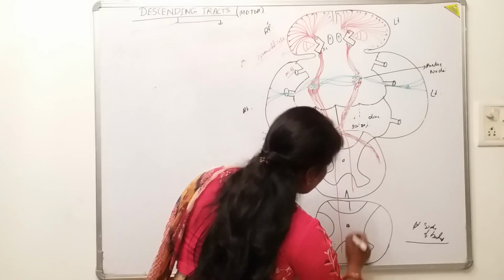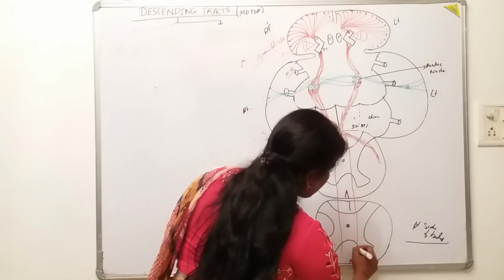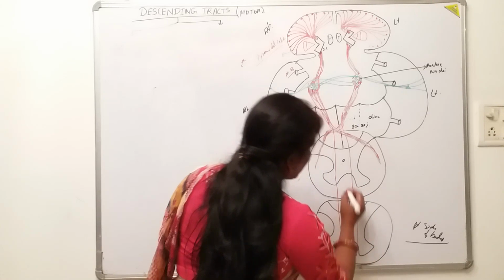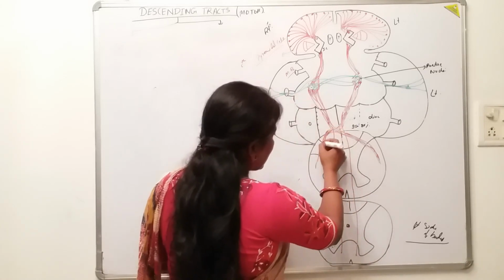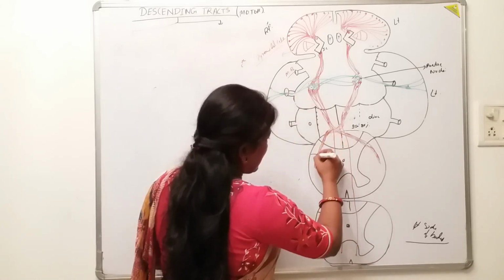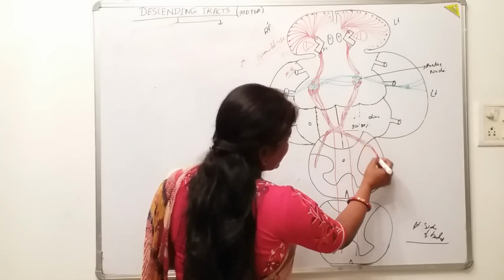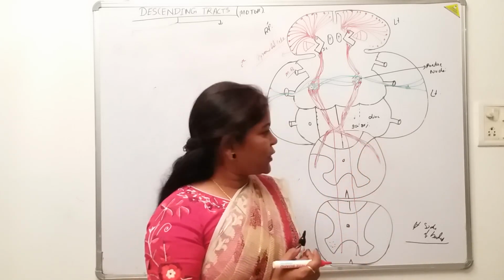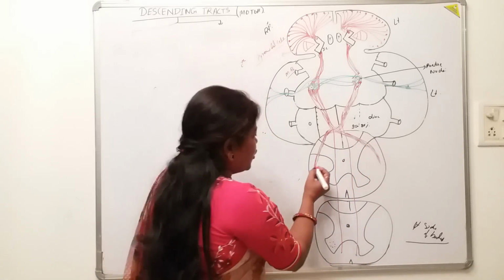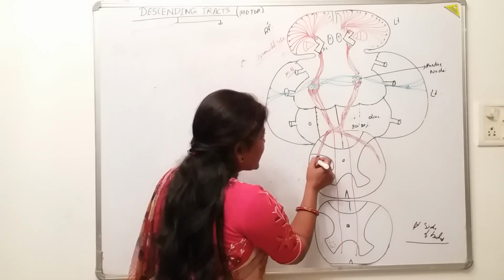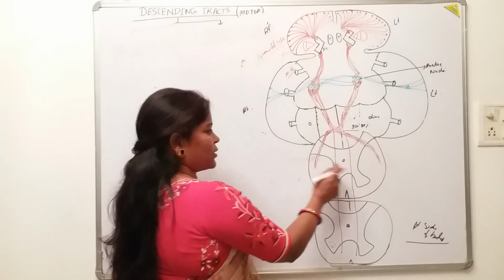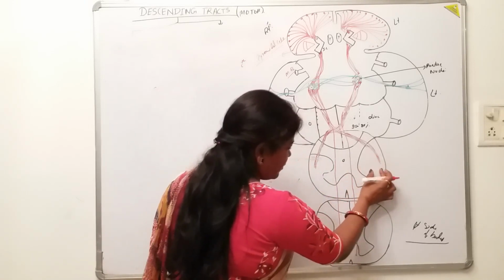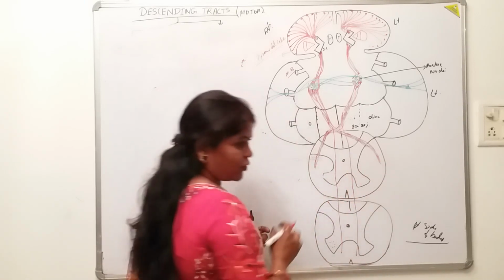So these are the crossed fibers, and where are they going after crossing, in which compartment of the white matter of the spinal cord, to fulfill its name? Because this is the lateral white column and this is the anterior white column.